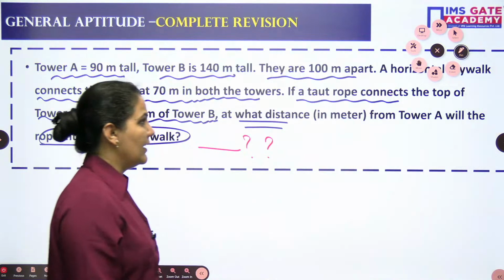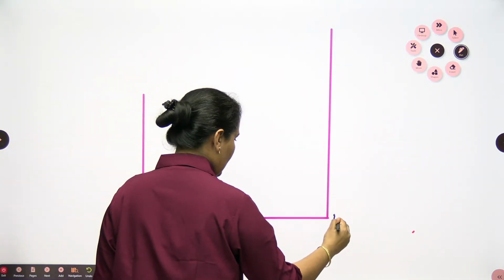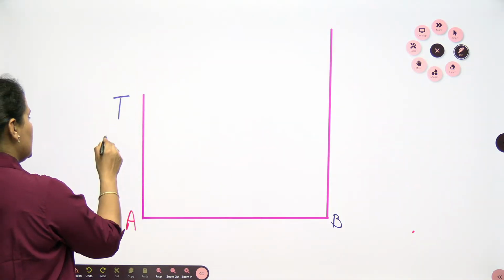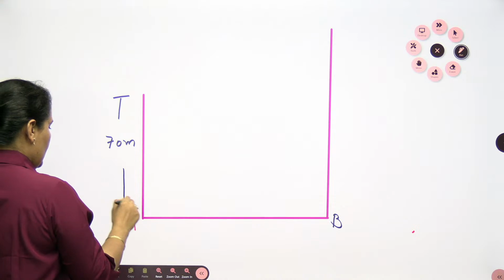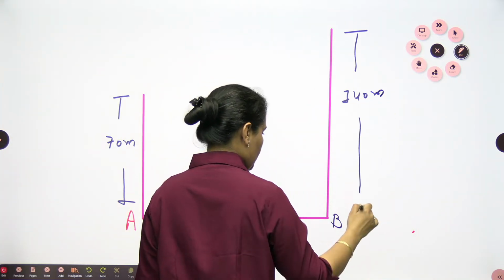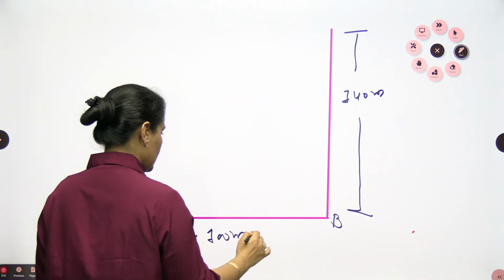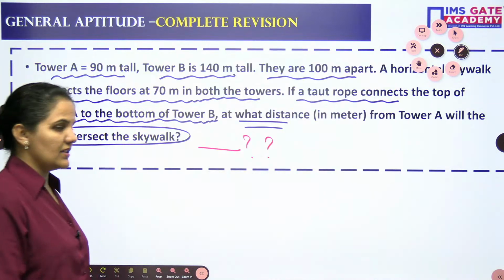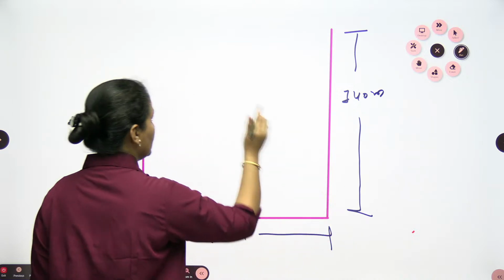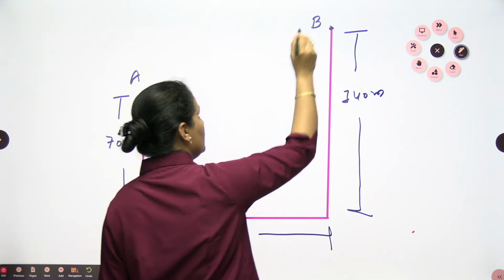Now look, we have two towers here. Let's make this tower A and this tower B. The length of this tower is 70 meter. The length of this one is 140 meter. Okay, clear? The distance between these two is 100 meter. I'm making this 100 meter. A and B. If you want, you can write A and B at the top. This is A and this is B.